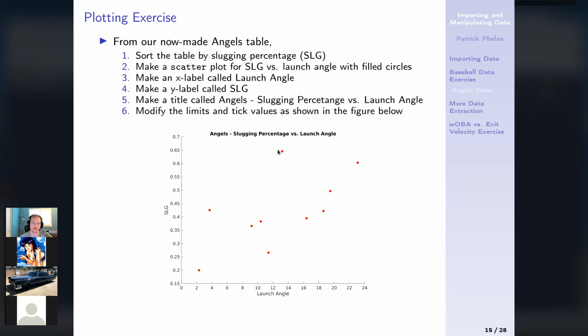Okay, so this is the plot we're going to make. We're going to make a plot for these two stats, slugging percentage versus launch angle. If you're not a baseball fan, this might seem arbitrary, but this is what we're going to do. So, two different metrics. We're going to make a scatter plot with slugging percentage on the y-axis and launch angle on the x-axis. Then we have our title, and we're going to modify the limits and the tick values as shown in this figure right here. Okay, so let's do that.